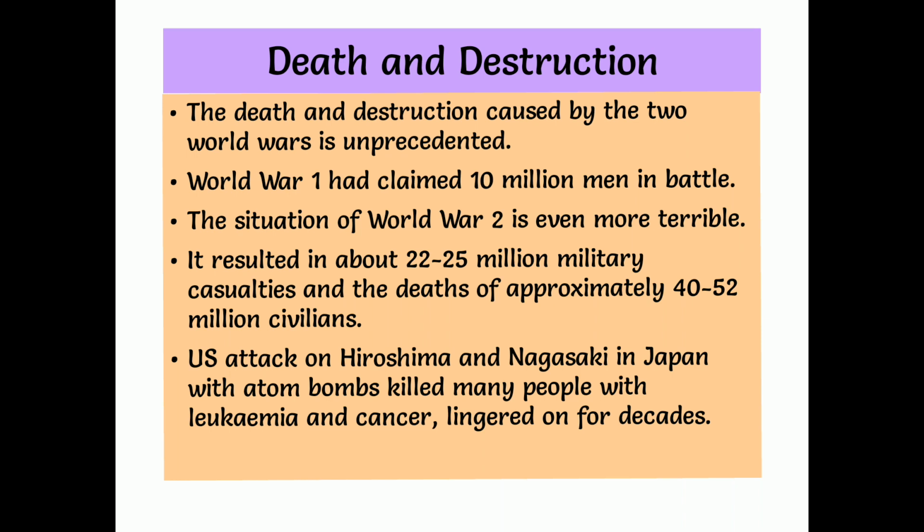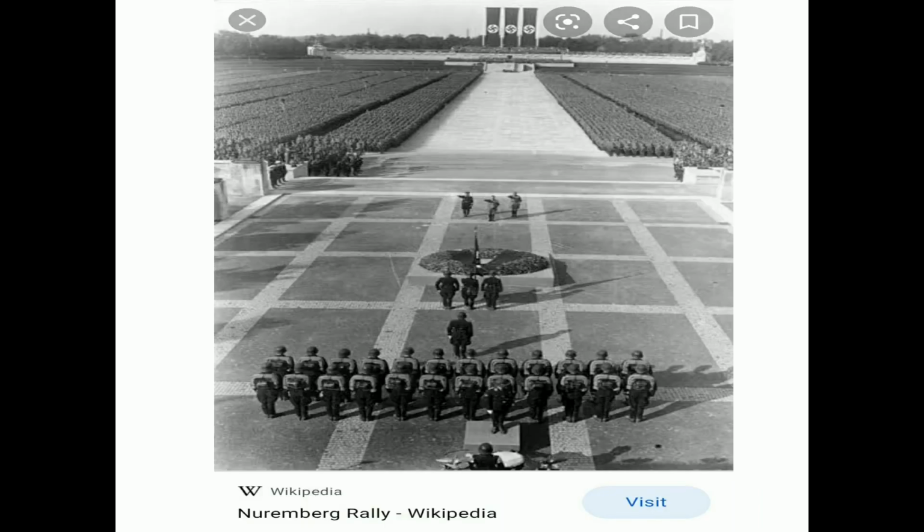With this, it came to an end. But with these atom bombs, many people were killed and they suffered with leukemia and cancer, which lingered on for decades. So these are important facts of the two world wars and the death and destruction which occurred in them.